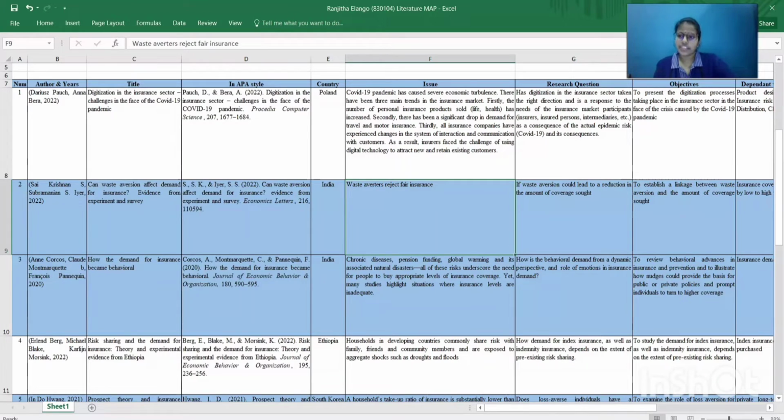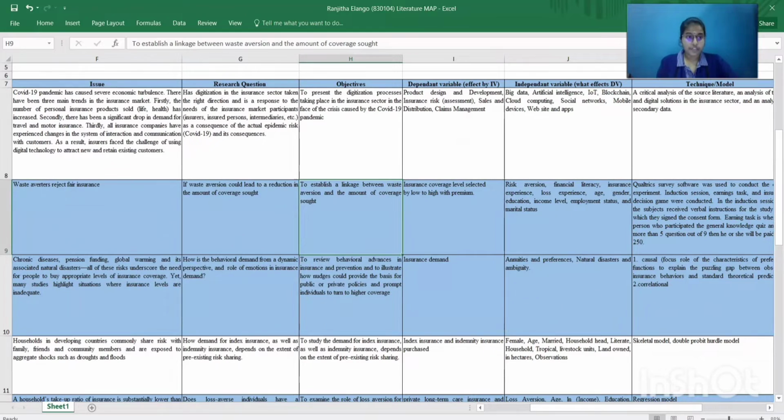First of all is "Can waste aversion affect demand for insurance? Evidence from experiment and survey." It has been done in India. The issue is that waste averters reject fair insurance. The research question is whether waste aversion could lead to a reduction in the amount of coverage sought. The objective is to establish a linkage between waste aversion and the amount of coverage sought.